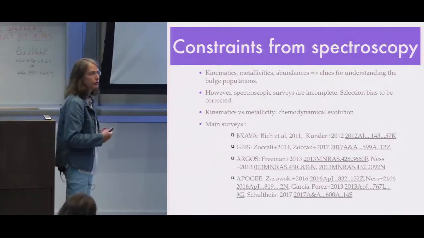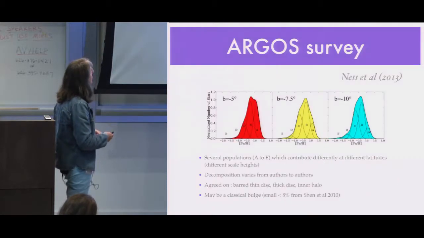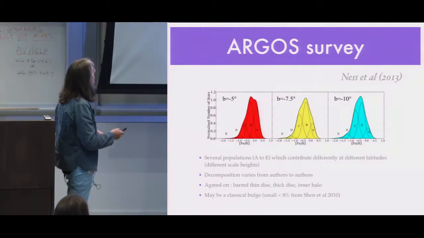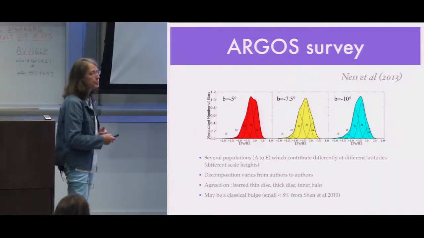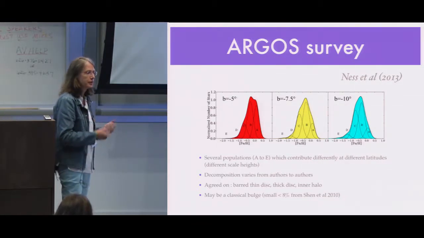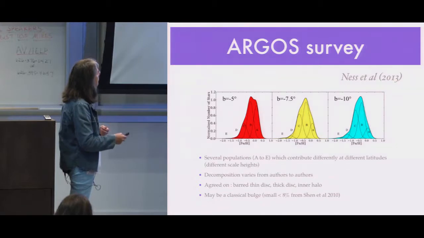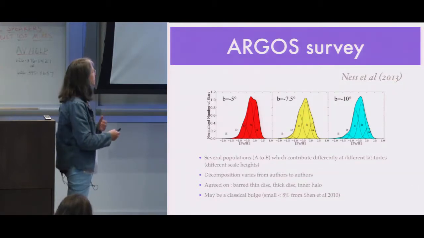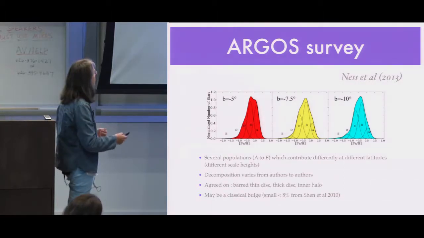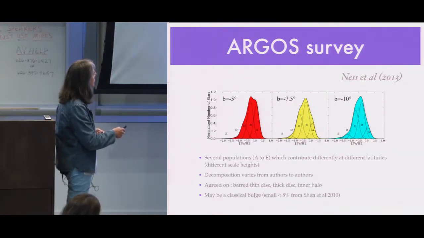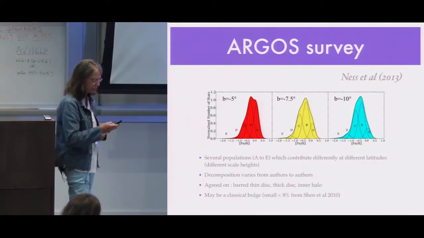But we have other kinds of information coming from spectroscopy. For example, from the Argos survey, they observed different populations and obtained radial velocity and metallicity in different regions. And they point out that they could fit the star counts and the metallicity distribution, assuming that you have several populations added along the line of sight. Here, this is at several latitudes, and you see that the proportion of these different components changes as a function of latitude.